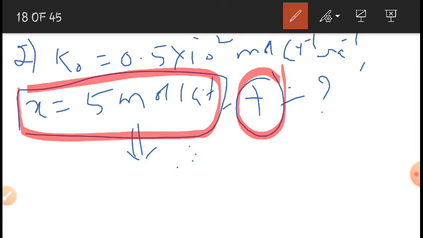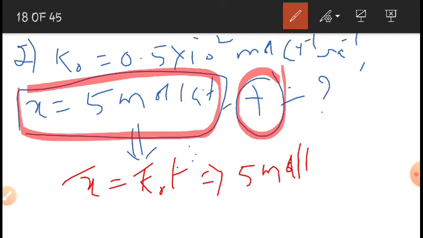We know that for a zero order reaction X is equal to K0 t. Here K0 means the zero order rate constant. We know the X value and we know the K naught value, so simply by substituting these values in this equation we get the value of t. X here is 5 moles per liter, and K naught is 0.5 into 10 to the power of minus 2. We have to find the t value.